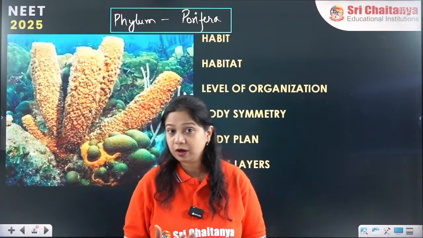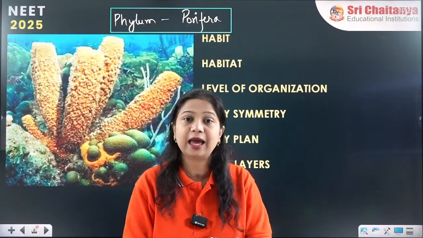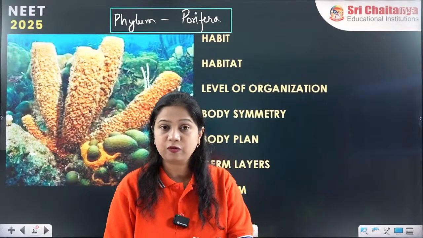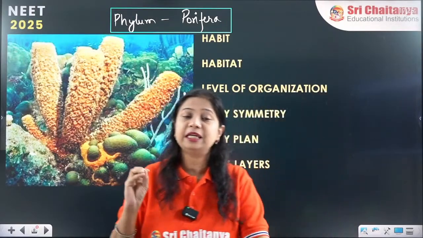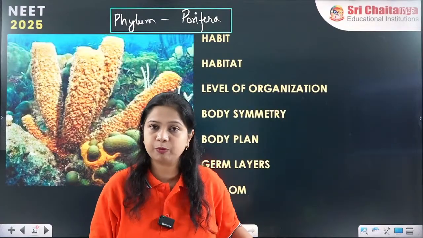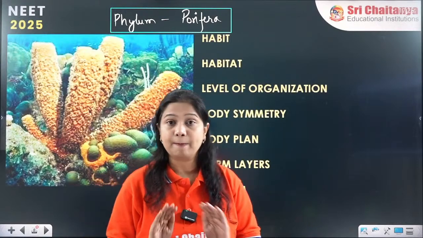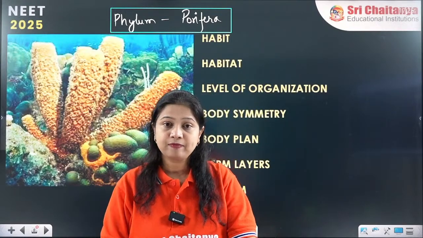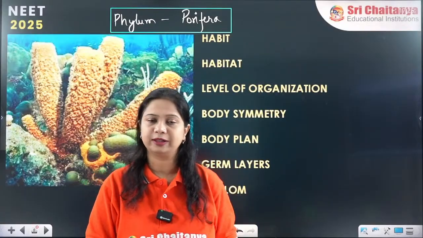While studying any phylum in the animal kingdom, we need to focus on some basic points. We will divide each phylum into the basic points which every phylum will have, and we will compare them with one another, and we will be easily able to remember them for a long time.